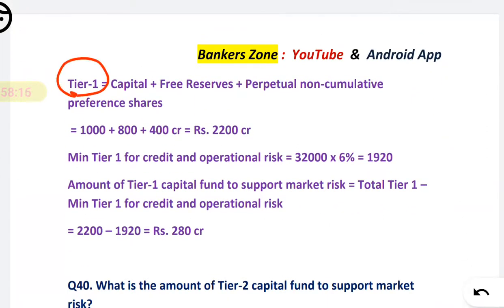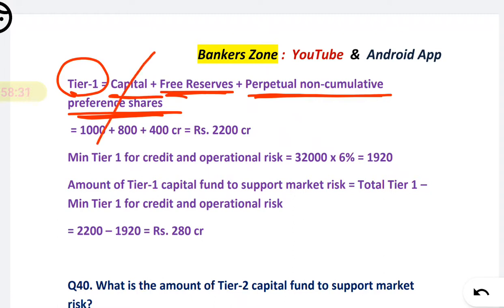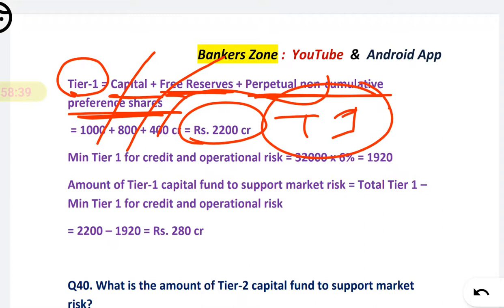We have already learned it is capital plus free reserve plus perpetual non-cumulative preference share, like in the previous question. So just add: they have given paid up capital 1000, free reserve 800, and 400 also. When you add, you will get the total tier 1 capital.